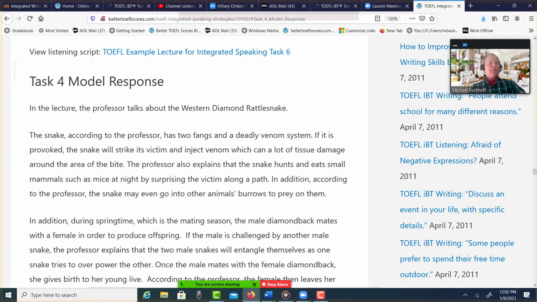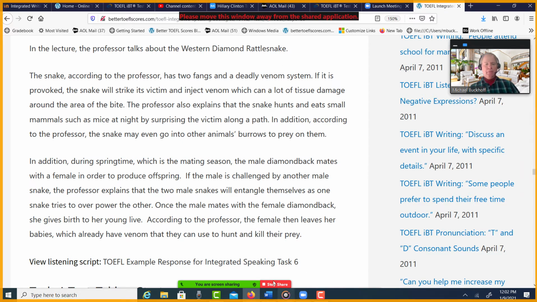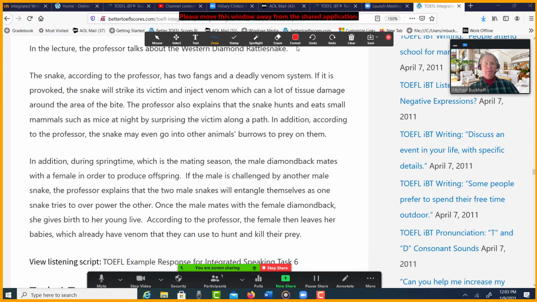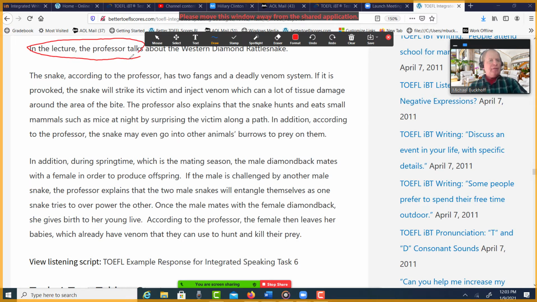I'm going to show you a model response, right? Okay, let me see if I can show you what I'm talking about. So, it says in the first paragraph, "in the lecture, the professor," so it's very clear based on this that we have that voice marker in the beginning, and you do that, right?